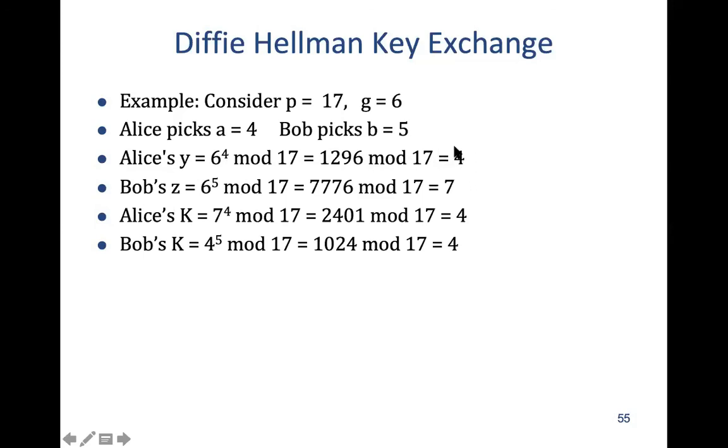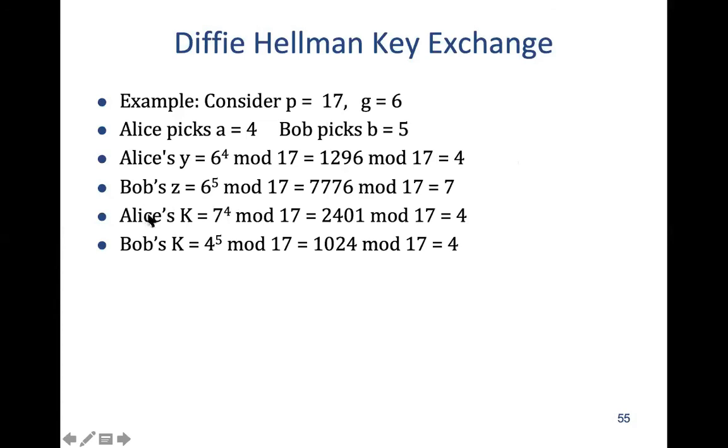Now Alice will send the value 4 to Bob. Bob knows the value of G, which is public knowledge, uses his own private key, which is 5, and mod 17, which is 1776 mod 17, equal to 7. You can verify these values, right?